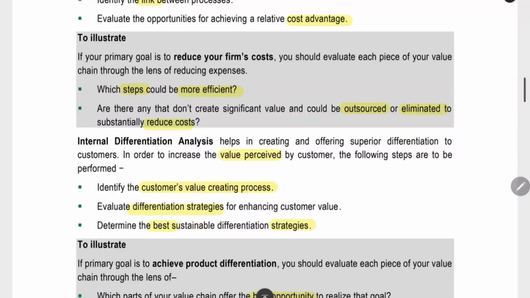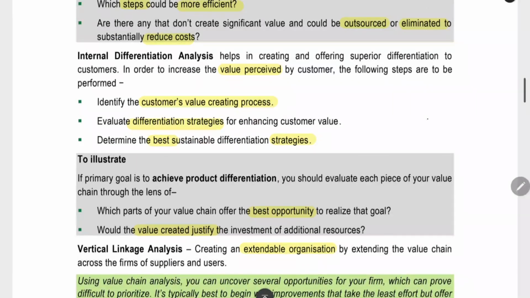For example, here they have given an example of how we can be more efficient, that we have to find out, and whether we have any unimportant activities, non-core activities which we can outsource and then get the savings in cost. Savings in cost will not only increase the profit, it will give us the way to invest more in the value creating process. There will be some process which are important. If you eliminate the non-core process and get a savings in cost in that, you can invest that extra amount in the value creating process. That will also be good for the company.